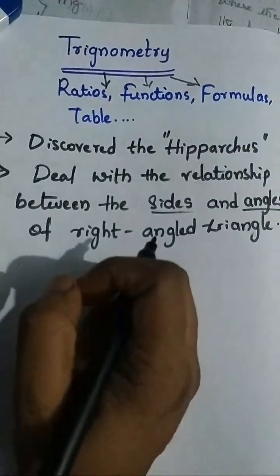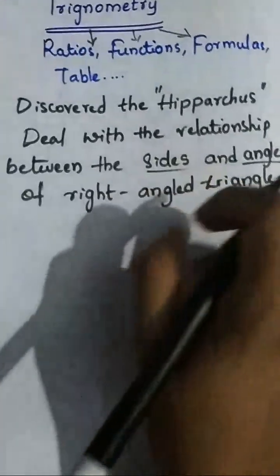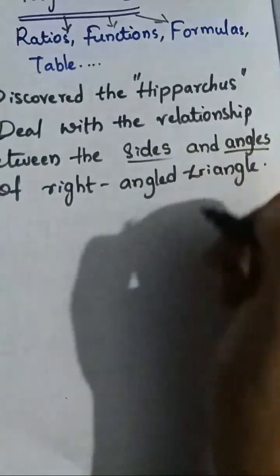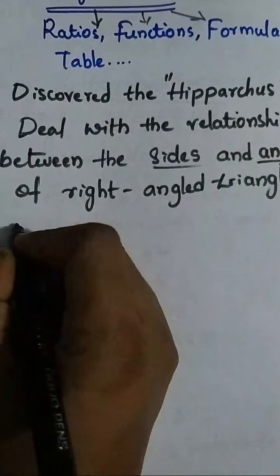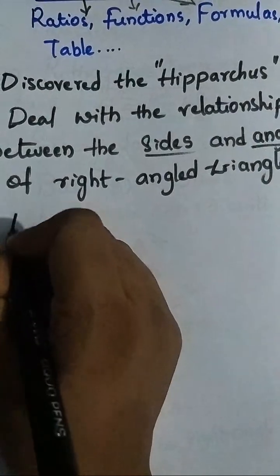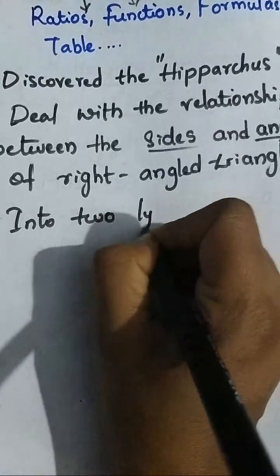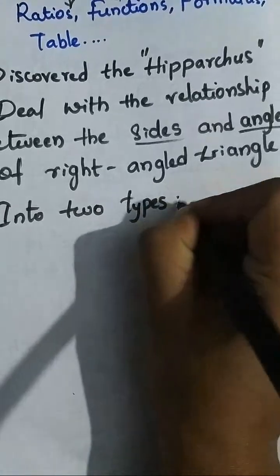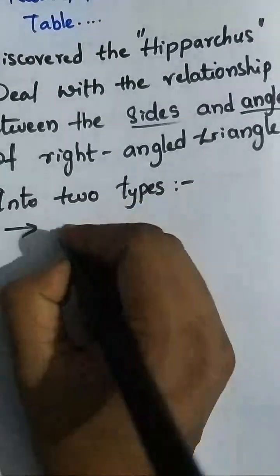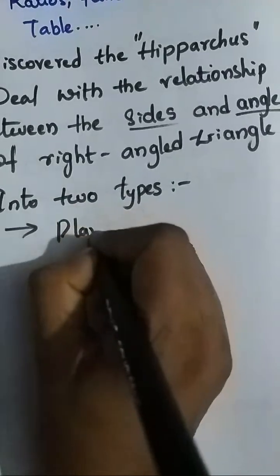Okay, we know already that trigonometry deals with the relationship between sides and angles. Trigonometry basically has two types, like branches. First is plane trigonometry, and the second is spherical trigonometry.